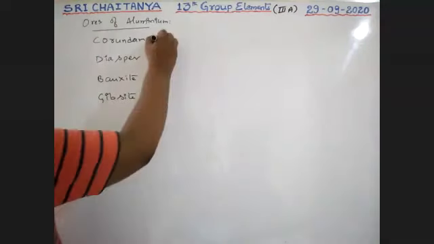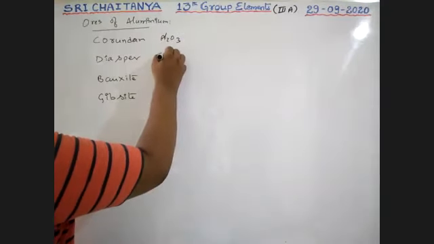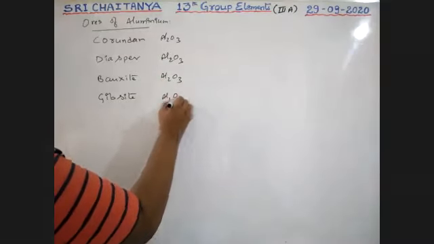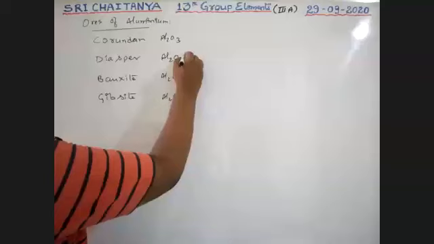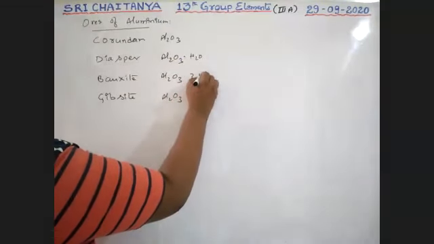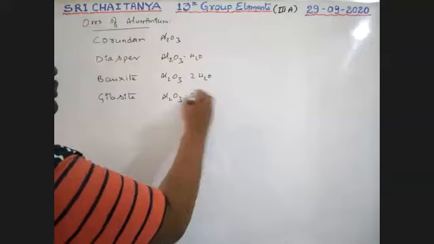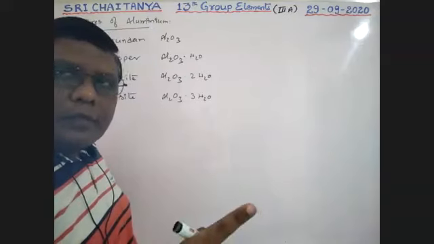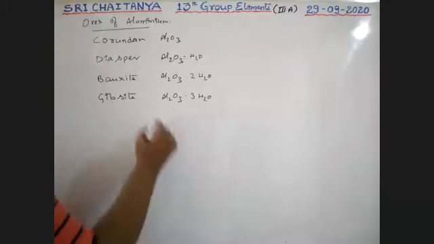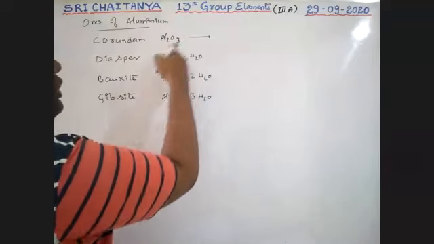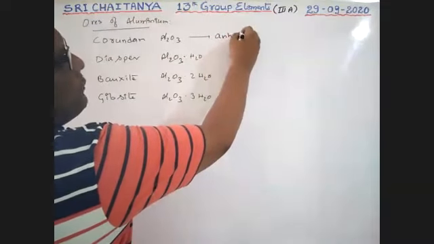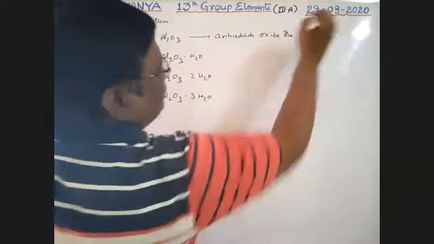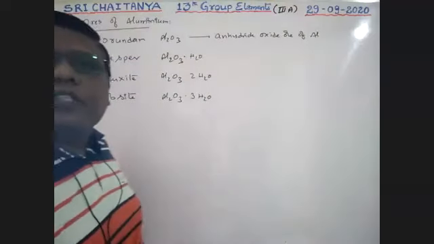See here, it is Al2O3. Corundum is Al2O3 without water. Diaspore is Al2O3·H2O, bauxite is Al2O3·2H2O, and gibbsite is Al2O3·3H2O. For this sequence, I am writing like that: CDBG, corundum, diaspore, bauxite, gibbsite. So corundum has no water molecule, it is anhydrous oxide ore of aluminum, without water molecules.